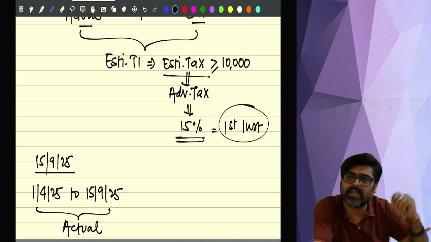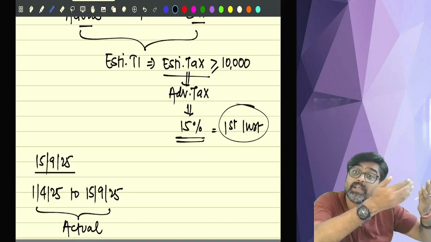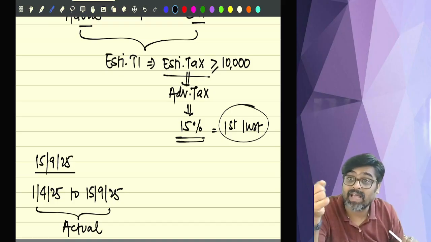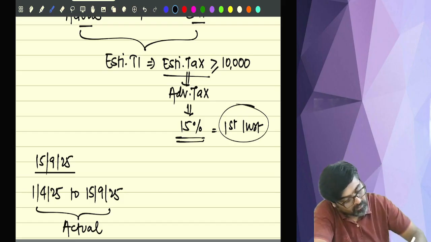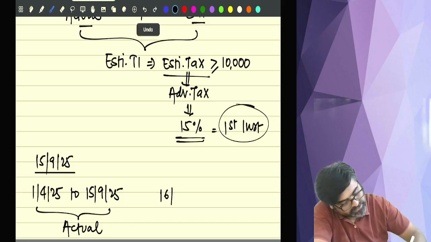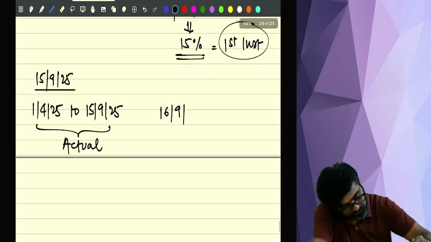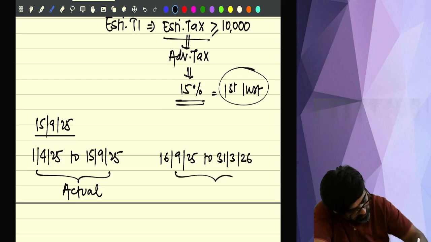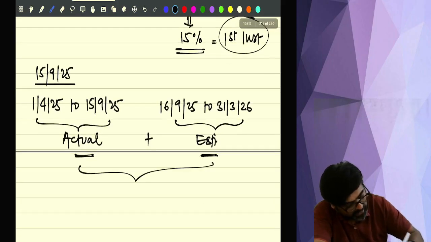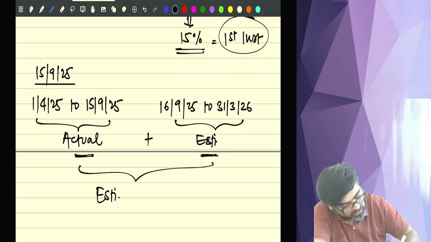So till 15 September, how much actually you have earned. Now you will have to do the estimation from 16 September. Now your estimation will come down, because the actual figure will be available till 15th of September. So you will have to now estimate only from 16th of September 2025 to 31st March 2026. Now the estimation will be less. Now actual figure plus estimated figure, add both of them, and based on that you revise your estimated total income.